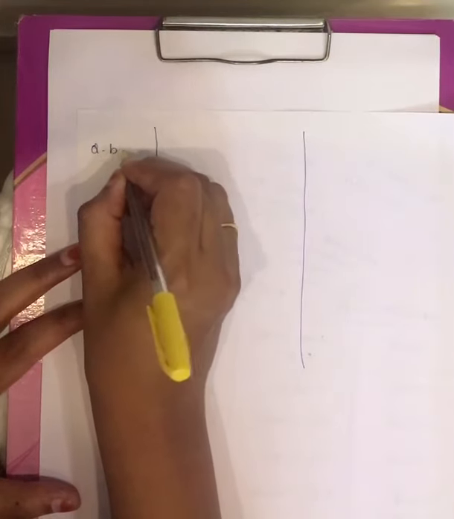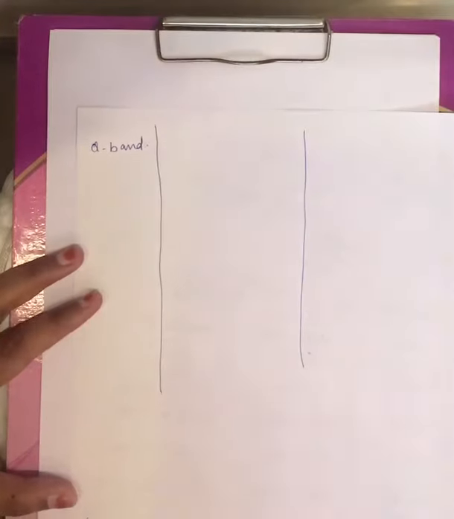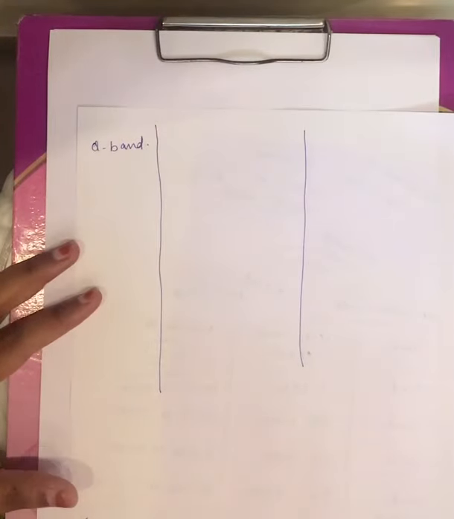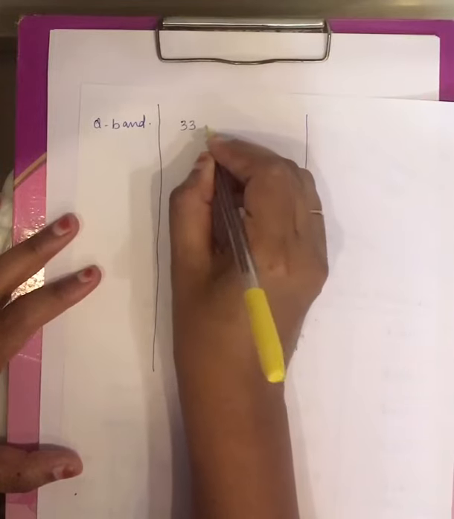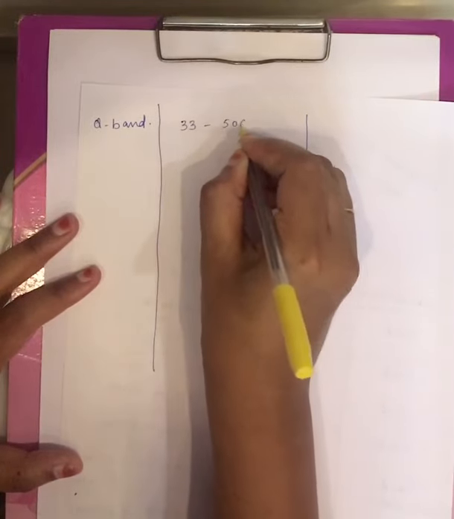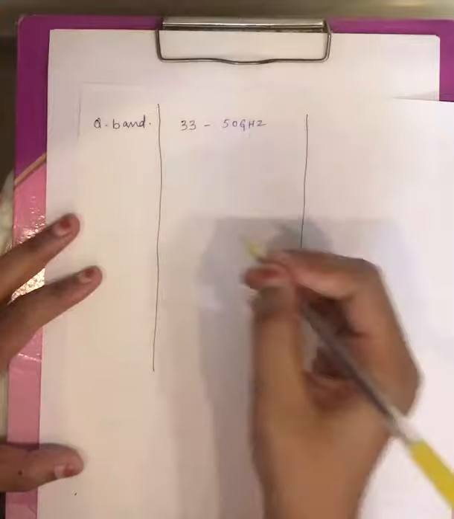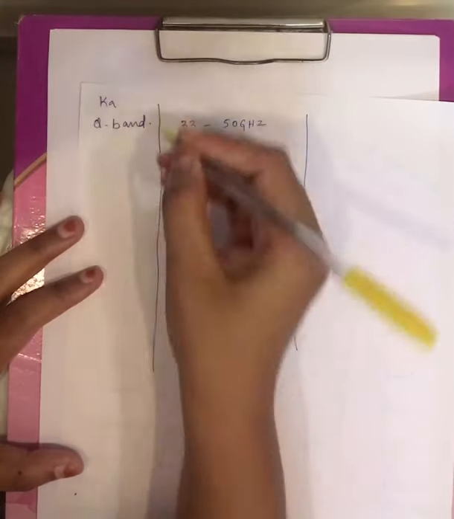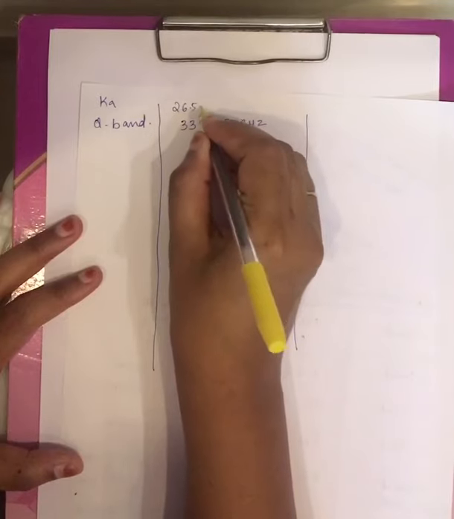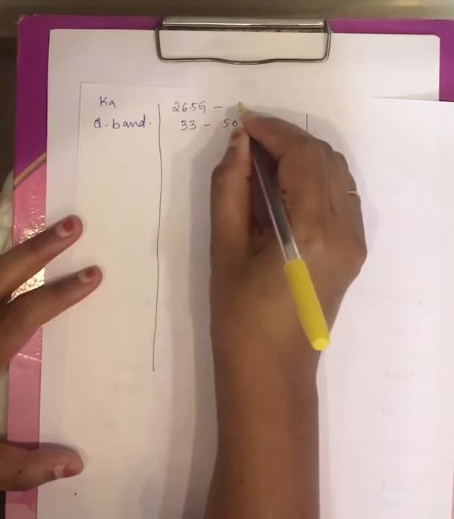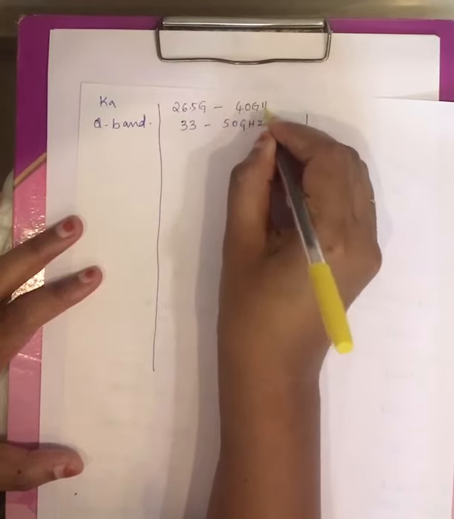Next you have the Q band. After the Ka band you have the Q band, and its frequency range varies from 33 gigahertz to 50 gigahertz. The Ka band's frequency range varies from 26.5 gigahertz to 40 gigahertz only, right?